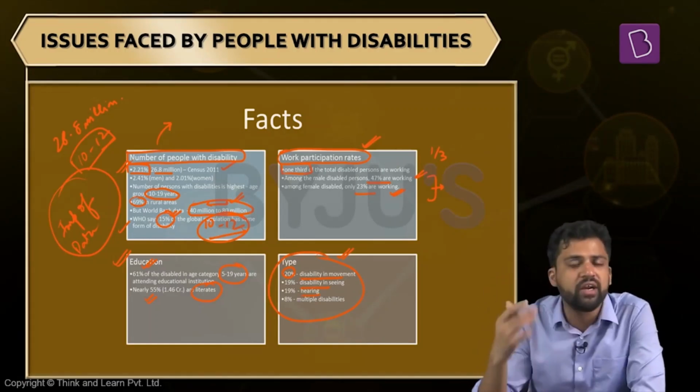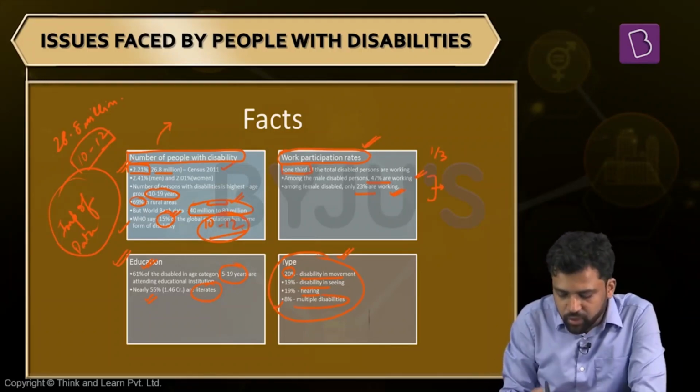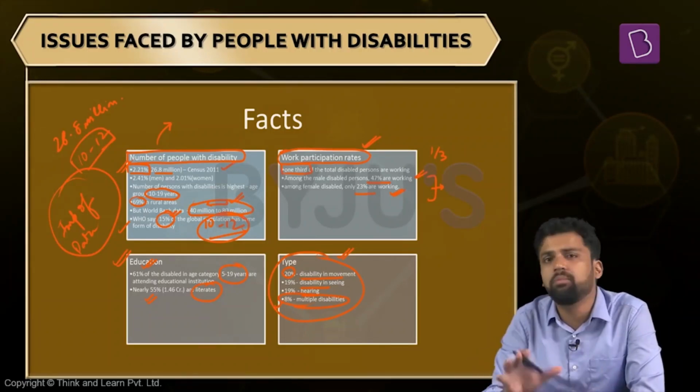They cannot see. Again, 90% have hearing disabilities, audio impairments, and some 8% have multiple disabilities, multiple forms of disabilities can be there. So these are some numbers related to people with disability.